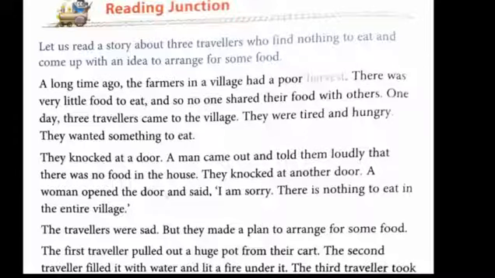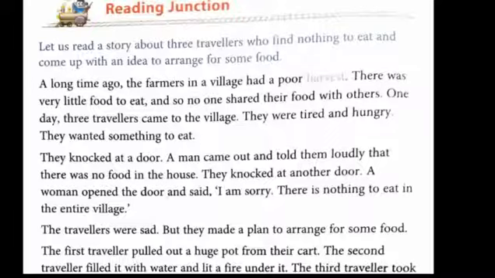Okay. Now, according to this paragraph, the travelers were very hungry, right? And they were searching for food to eat. That's why they knocked at the door. Knocked means to strike a surface noisily to attract attention, especially when waiting to be let in through a door, right? So they were knocking at the door and the man came out from that door. Okay, the man came out and he said, "There's nothing to eat." So he could not share any food with the travelers, right?